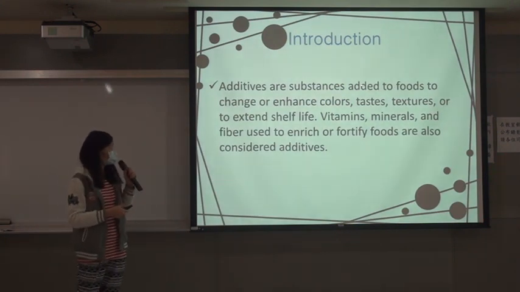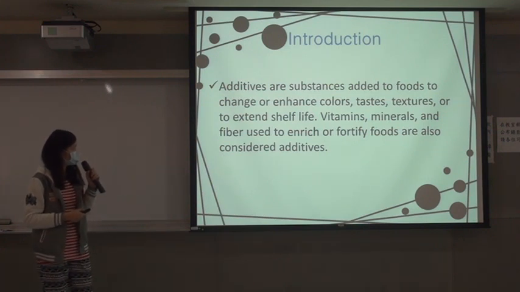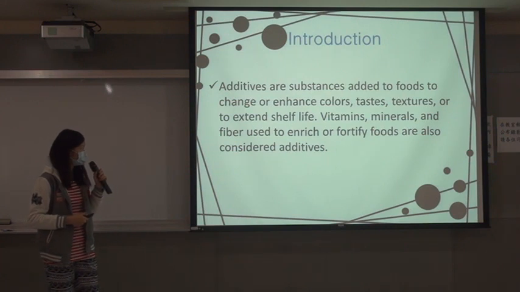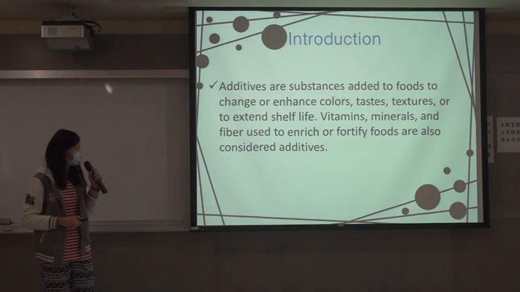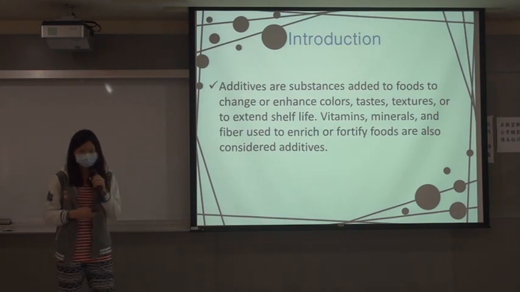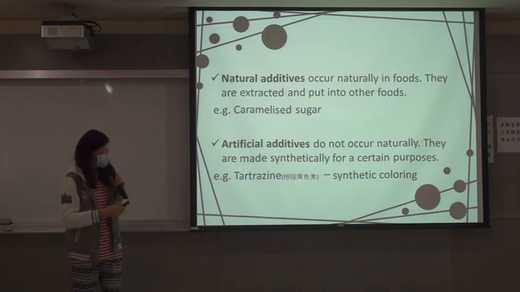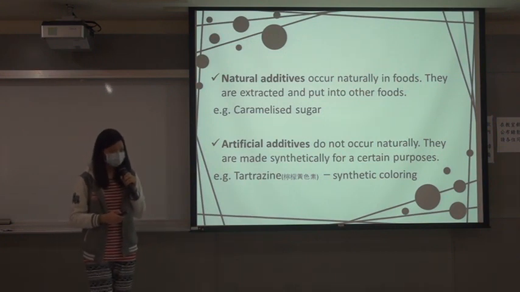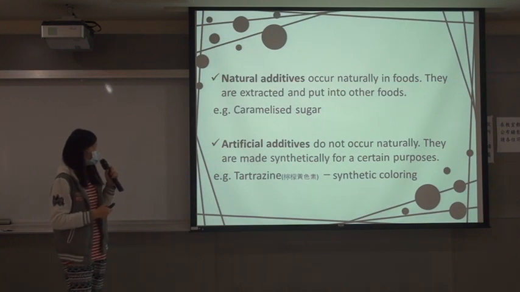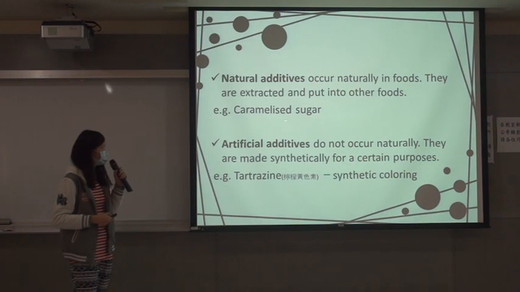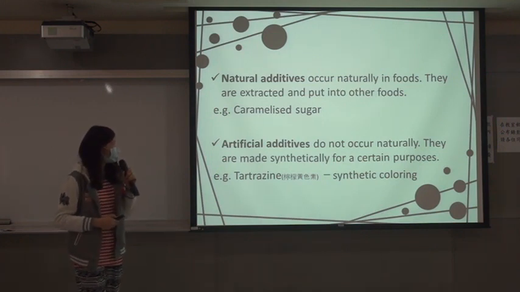Food additives are substances that are added to food to change or enhance color, taste, texture, or to extend shelf life. Vitamins, minerals, and fiber used to enrich or fortify foods are also considered additives. Food additives can be classified into 2 categories. The first is natural additives. They occur naturally in foods, and they are extracted and put into other foods. For example, caramelized sugar.